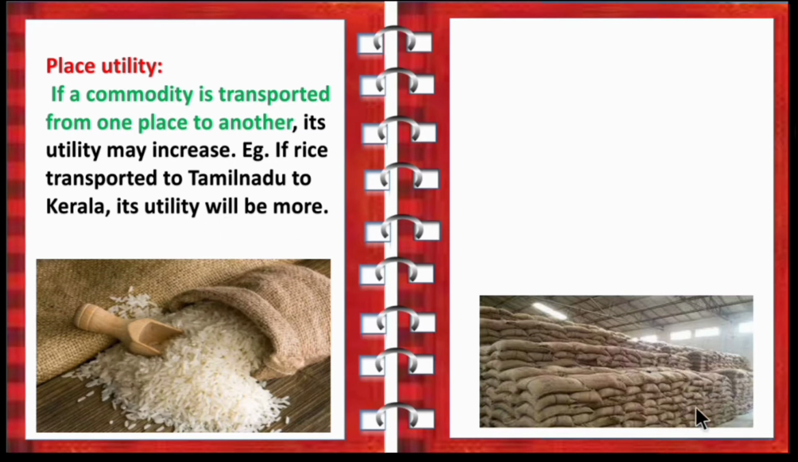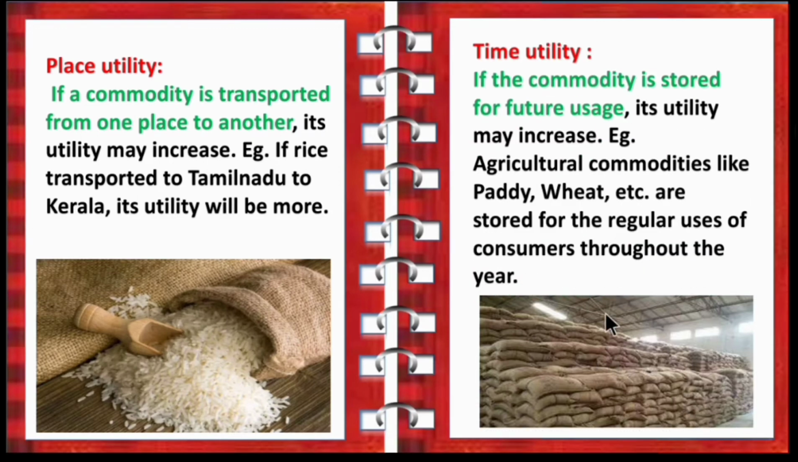So next one is time utility. If the commodity is stored for future usage, its utility may increase. Example, agricultural commodities like paddy, wheat, etc. are stored for regular uses of consumers throughout the year. So the commodity is stored for future usage. So that comes under time utility.